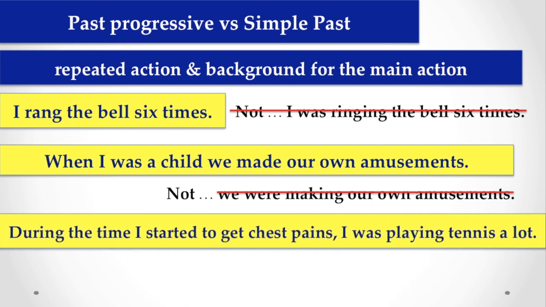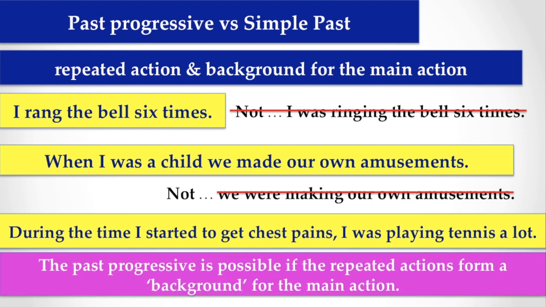But if we say, during the time I started to get chest pain, I was playing tennis a lot, look at this example now. So what happened? There are two actions here, and one action forms the background for the other action.